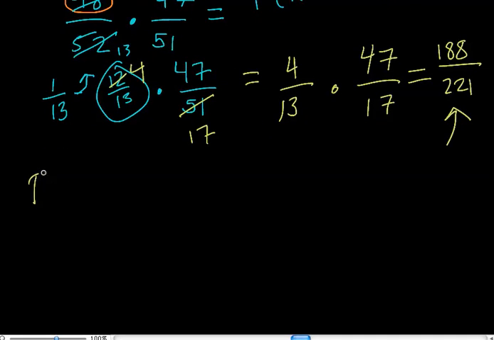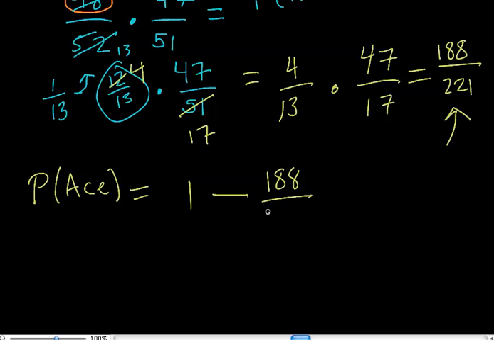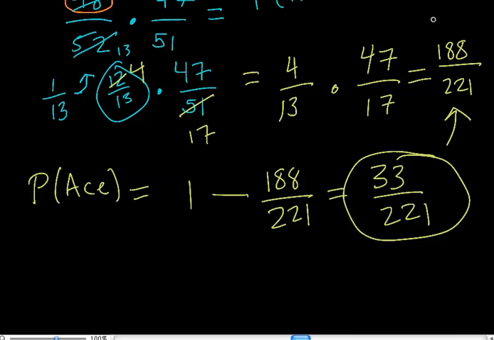That means the probability of me getting an ace is 1 minus the probability of me not. So 1 minus 188 out of 221, which is just 33 out of 221. There's one more way I'm going to do it, but I'm going to save that for the next video.